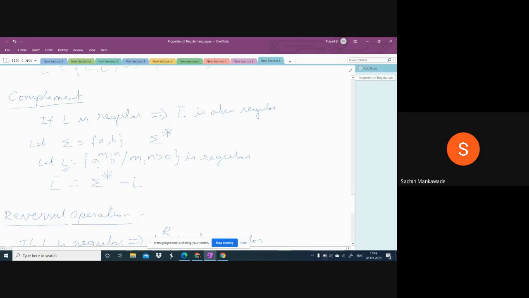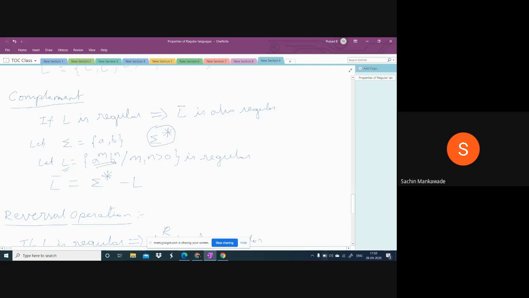Now, what is the meaning of this L? A power m, b power n, m greater than 0 and n greater than 0. This language means one or more a's followed by one or more b's. The strings in this language L will be one or more a's followed by one or more b's. Now, what are all the possible strings we can write over sigma? That is sigma star. Now this is L.